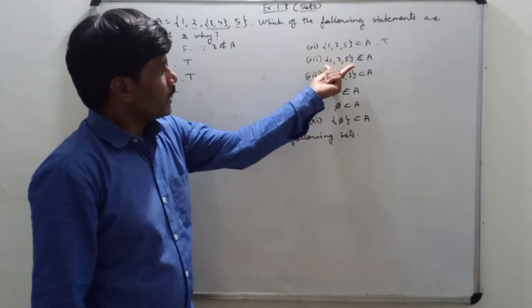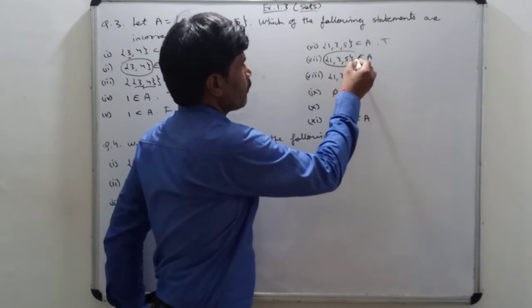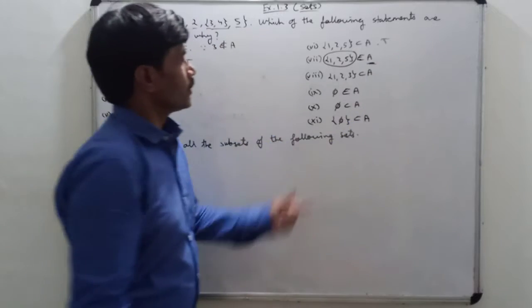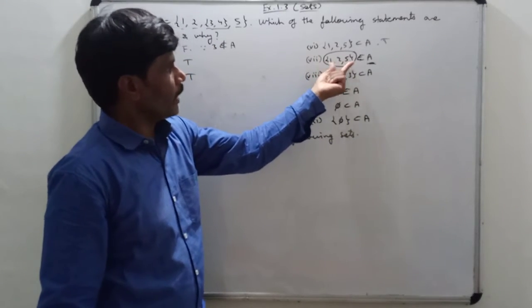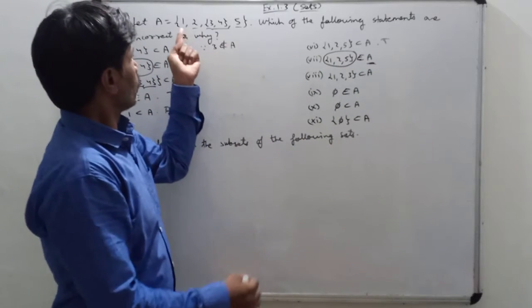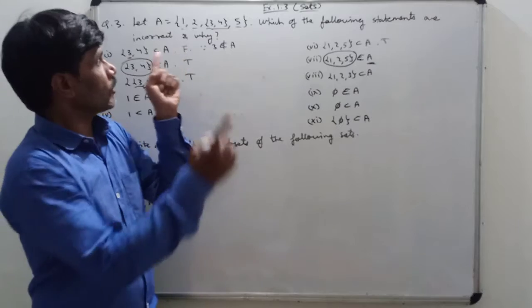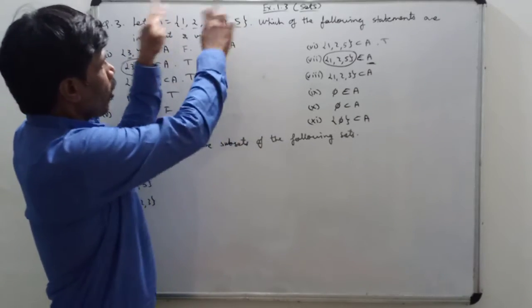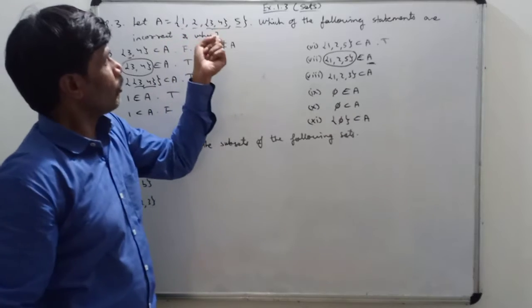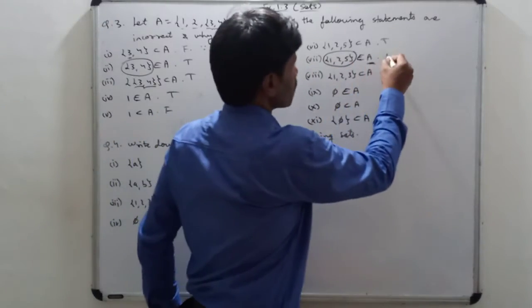Now, is the set {1, 2, 5} an element of A? Is the whole {1, 2, 5} along with the curly bracket present in A? No. 1, 2, 5 are present but independently: 1 is alone, 2 is alone, 5 is alone. Along with the bracket they are not present, because the bracket is for all the elements together. So it is a false statement.